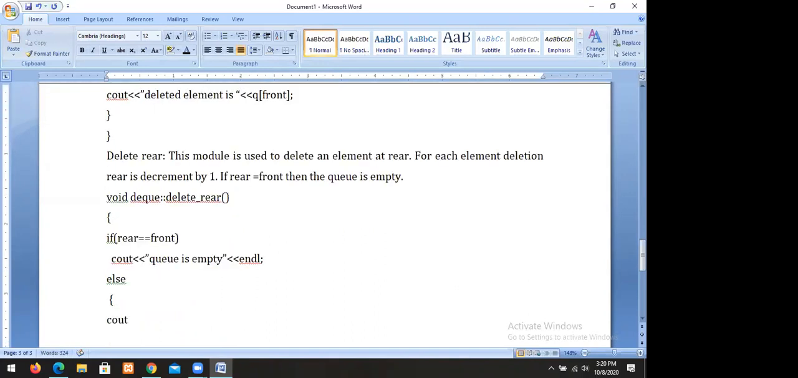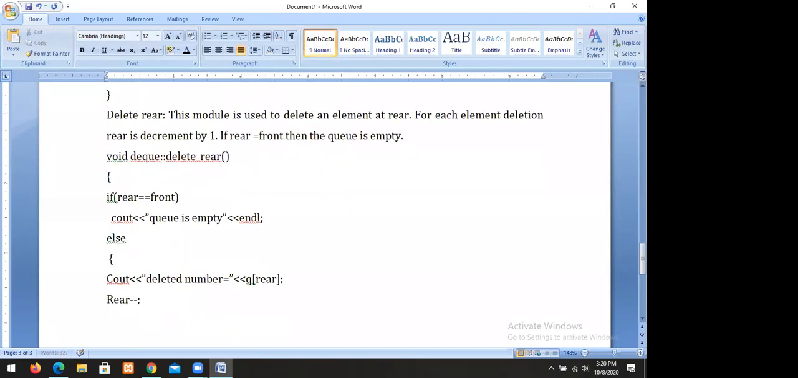cout deleted number equal to queue of rear. Then decrement rear, rear minus minus. We always decrement the rear value by 1. So this is the module. The delete rear module is used to delete an element at rear.